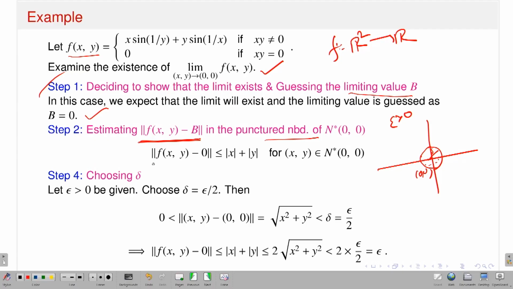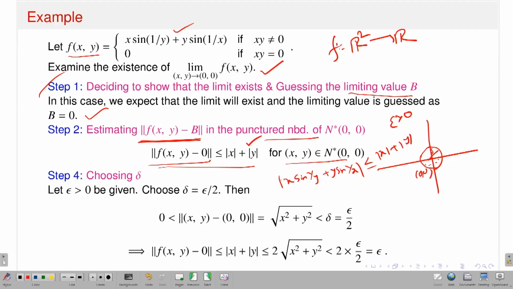So let us estimate. The definition of f of (x, y) is given. So the modulus of f of (x, y) minus 0. I should say modulus, because it takes values in the reals. So modulus of x sin(1/y) plus y sin(1/x), and minus 0 is not an issue. This is dominated, because the sine functions are bounded by 1, so this is less than or equal to mod x plus mod y. That's what I have written. So this is always true for all (x, y) in a deleted neighborhood of (0, 0).